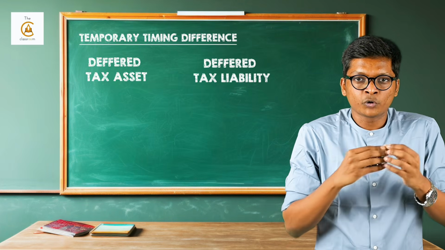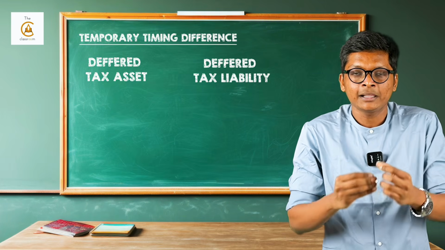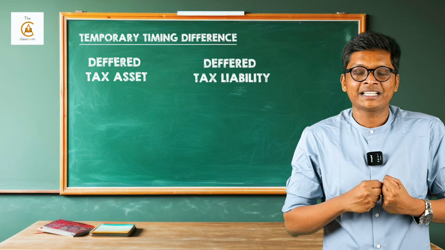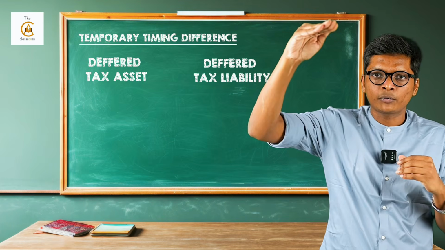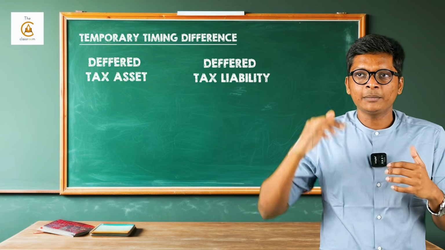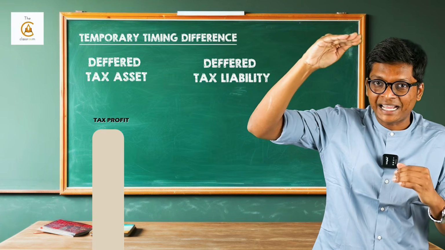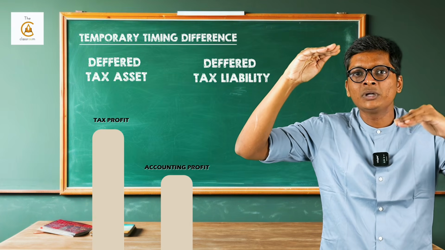For this, instead of going into detailed conceptual understanding, let me give you a shortcut to understand this. What is the shortcut, sir? Very simple. You need to keep accounting profits and tax profits. For example, this hand is my tax profit, this hand is my accounting profit.